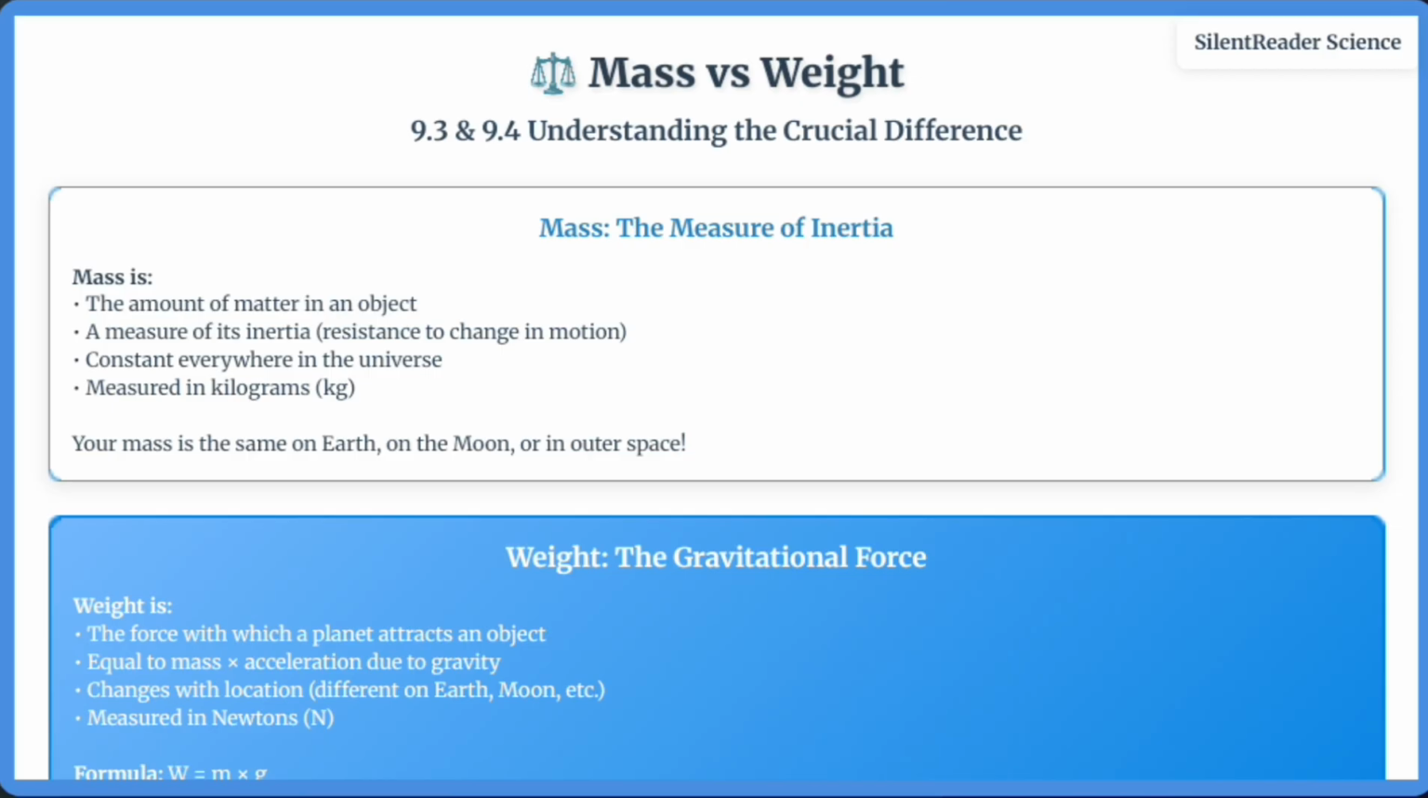Your mass is the same on Earth, on the moon, or in outer space, but your weight changes because the value of g changes. On Earth, g is approximately 9.8 meters per second squared, but on the moon it's only about 1.6 meters per second squared. This means if you weigh 60 kilograms on Earth, you would weigh only about 10 kilograms on the moon. Interestingly, the value of g varies slightly even on Earth. It's greater at the poles and less at the equator due to Earth's shape and rotation.